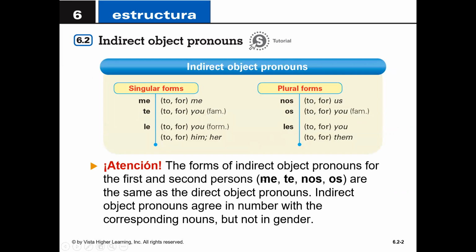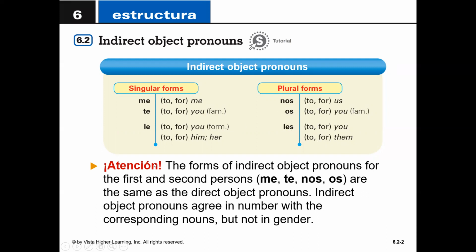The forms are similar to the direct object pronouns, with the exception of le and les. There are a few less, because in the direct we had lo, la, and then los, las. So there were 4 forms, whereas here we only have 2. The forms are me, te, le. Notice that le can be for you, formal, if you're talking to usted, or for him or her. Nos, we skip over os, because that's the vosotros form. And then les. So 2 are for you, 2 are for them.